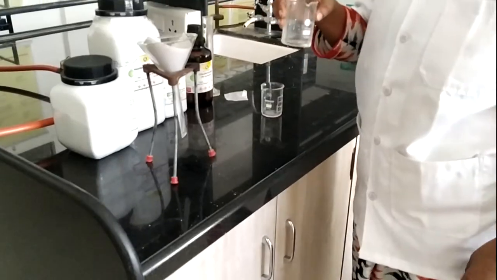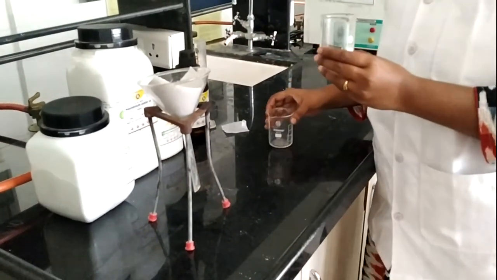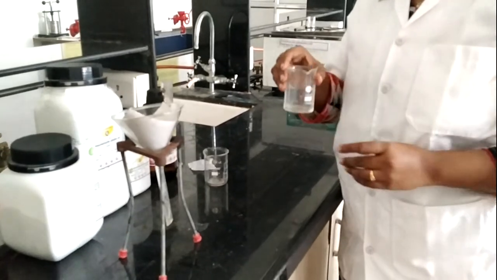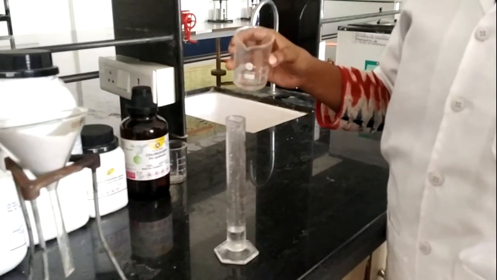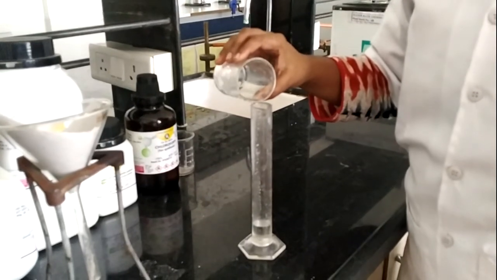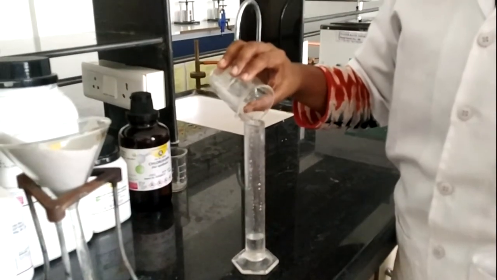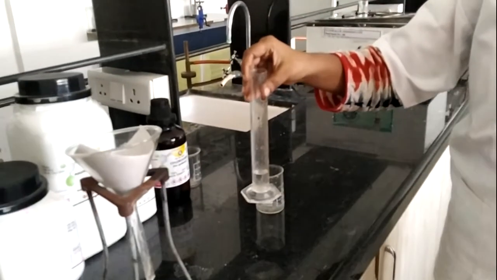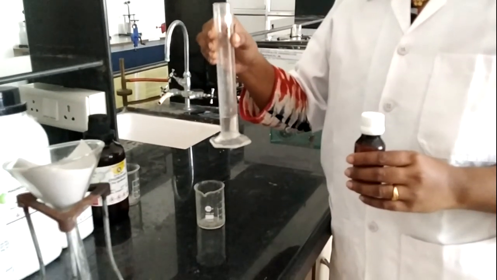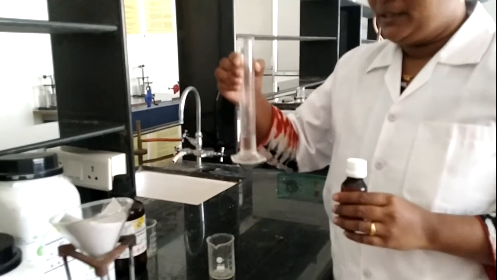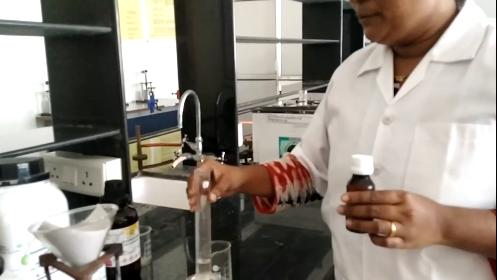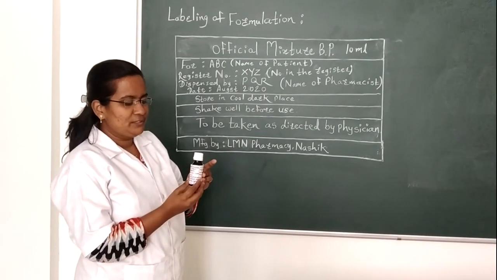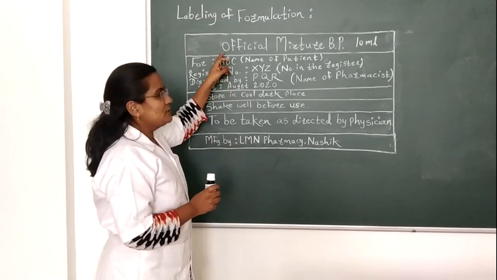After getting this filtrate, we are going to add chloroform water into it, and now proceed for volume makeup. Now we are going to add this purified water into our formulation for making the volume makeup. Now our 10 ml formulation is ready. After volume makeup, we will transfer it into this amber colored bottle and proceed for the labeling part. Now we prepare a label for it.